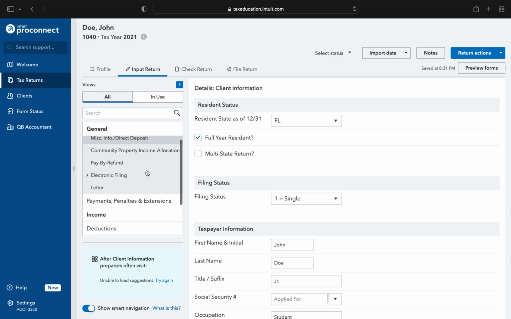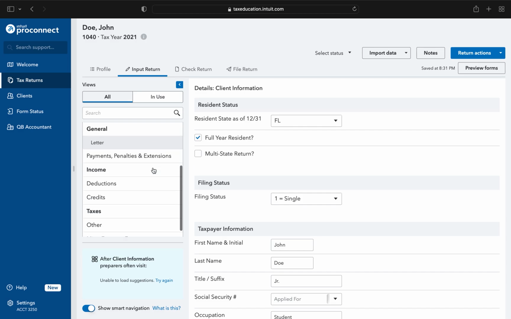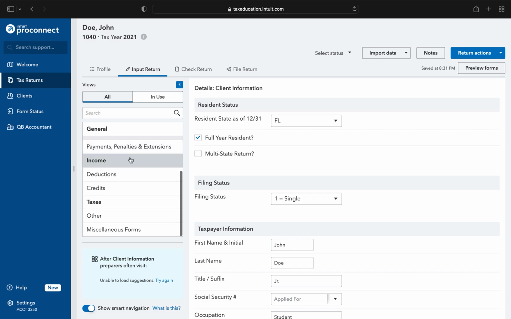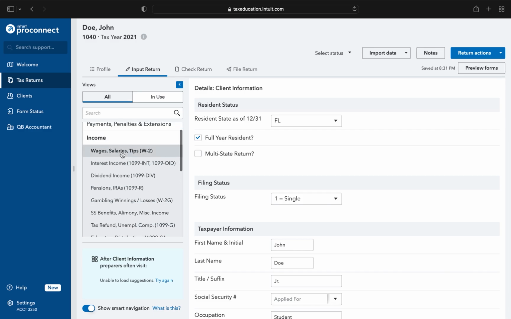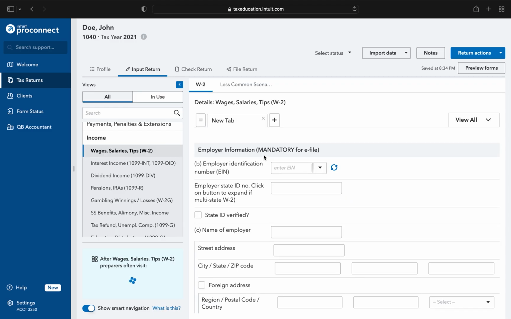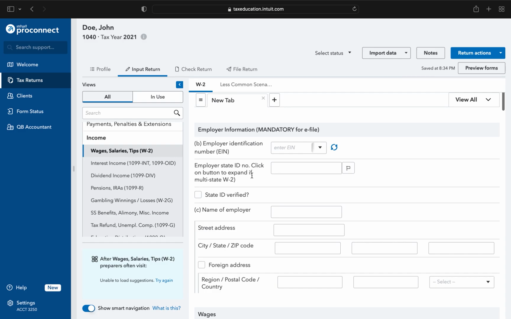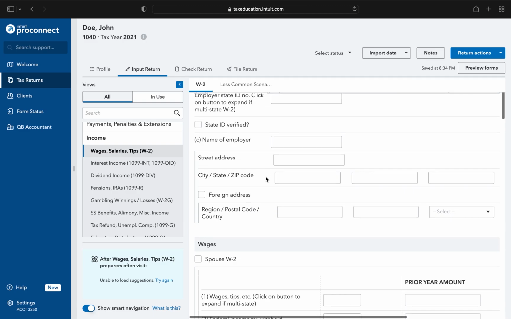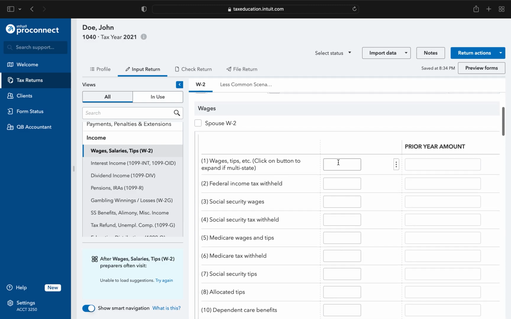We're not worried about direct deposit. We're not a community property state, refunds. We don't have to worry about any of that stuff. Payments, extension, and penalties. We weren't given any information, so we'll just override. We'll just go right on past that. For his wages, we were told that he had wages of $3,900. If we actually had a W-2, we'd have more of this information to enter, but we don't. So we just know that his wages were $3,900 from his part-time job.